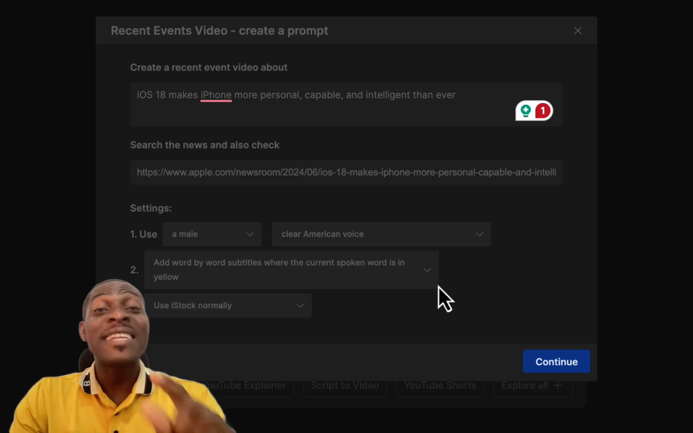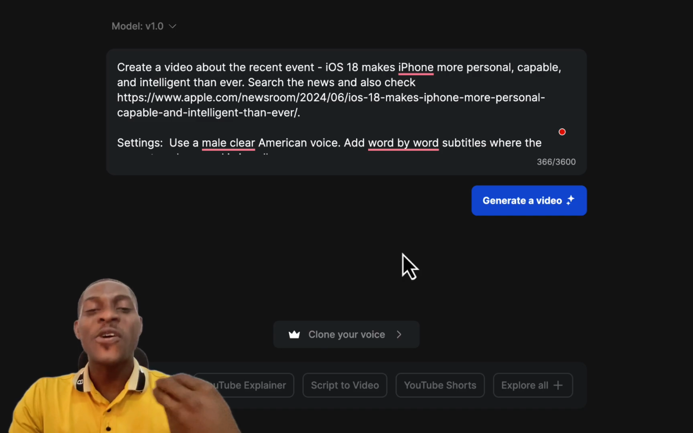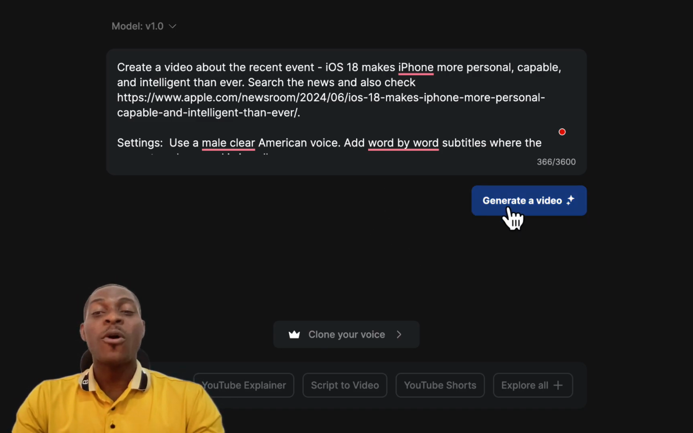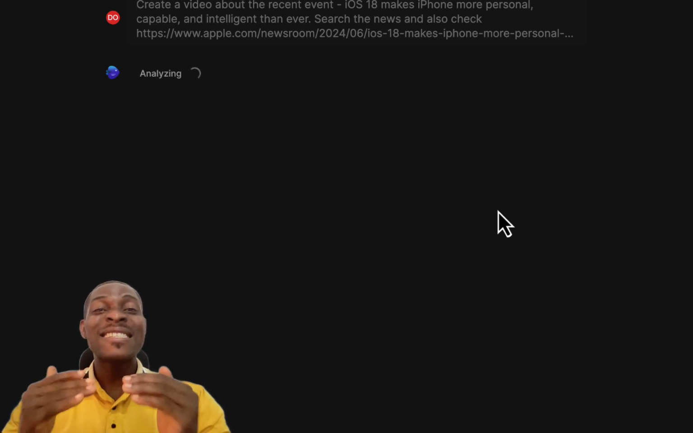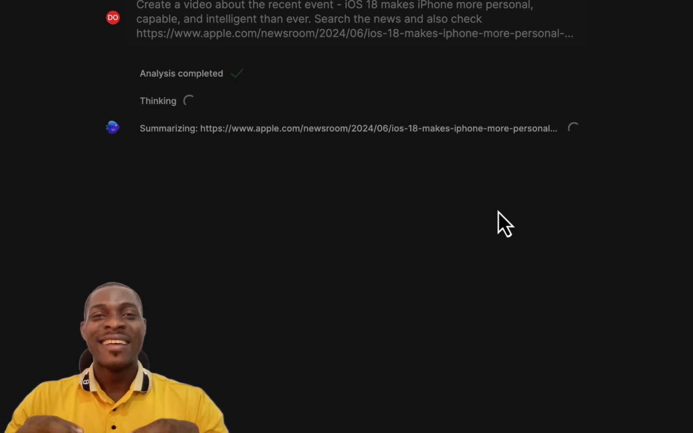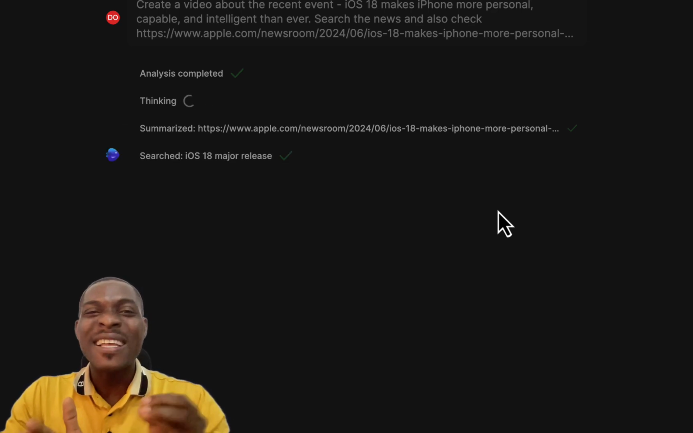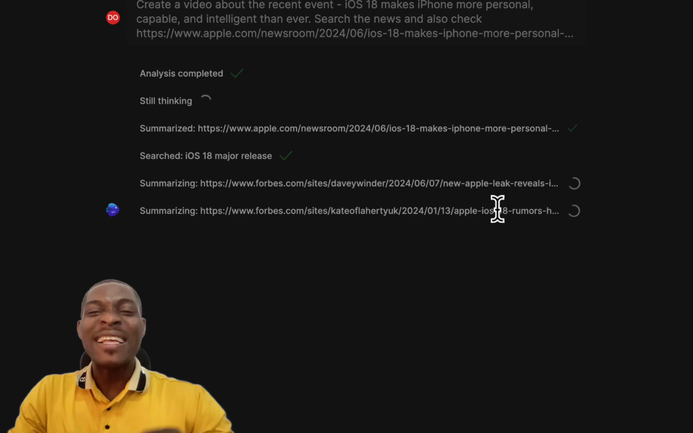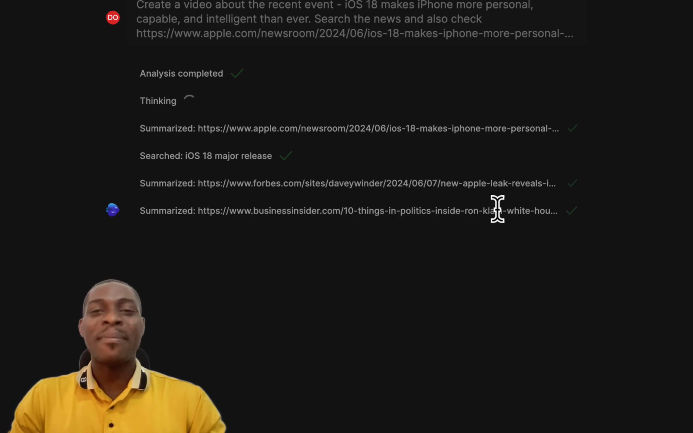So after doing this, we can now click on continue. When we click on continue and then click on generate video, this tool is going to automatically analyze that web page we have given to it and create engaging videos from it. Is this not mind-blowing? Remember, this topic is blowing hot. This topic is trending. So many persons want to see videos about it.